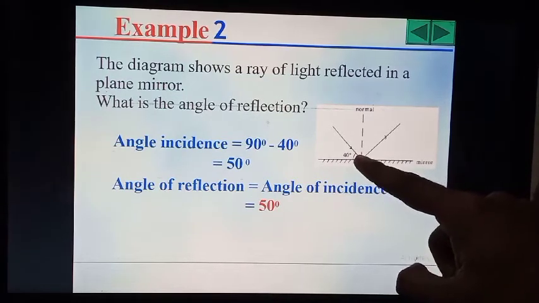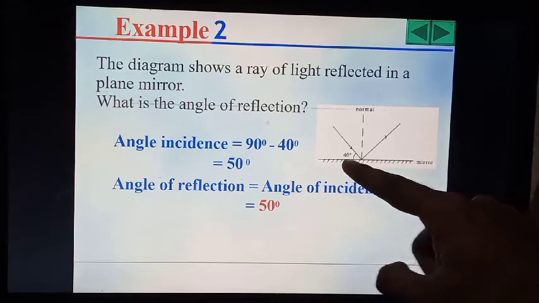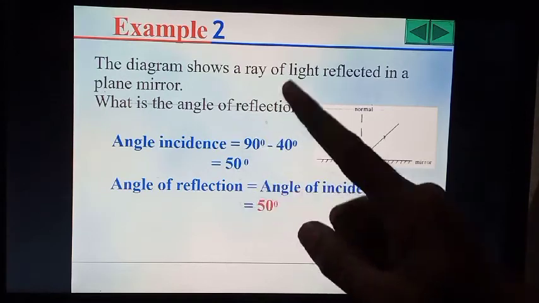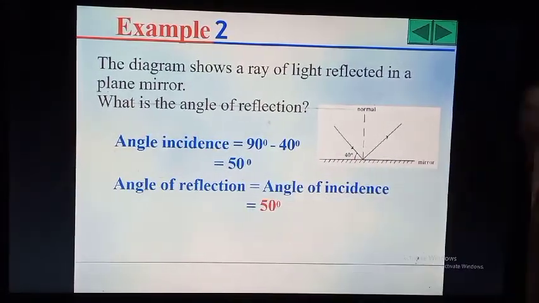So, here it makes 90 degrees. So, the angle of incidence is equal to 90 degrees minus 40 degrees, that is 50. As we have known, the angle of reflection is equal to the angle of incidence. So the angle of reflection is 50 degrees.